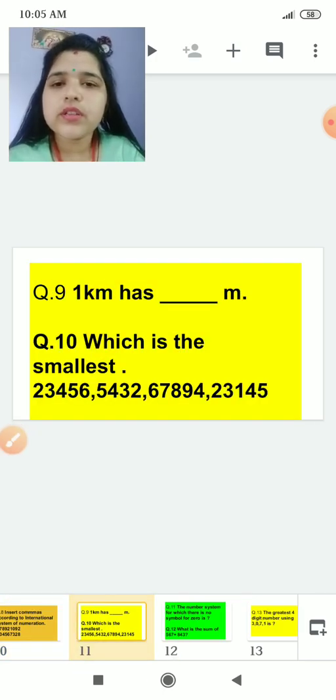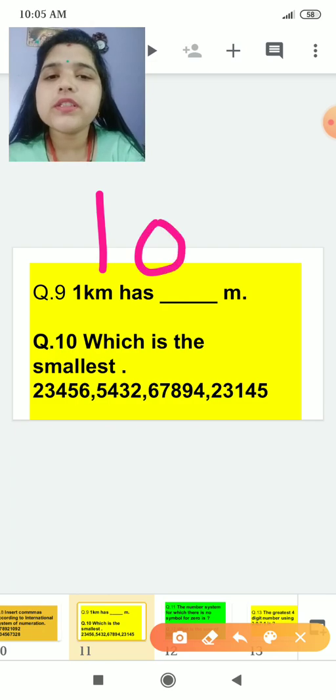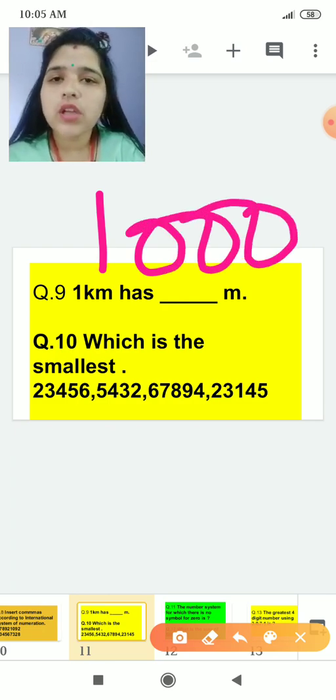Now first question number 9 is, 1 kilometer is equal to how many meters? Yes, 1 kilometer is equal to 1000 meters.